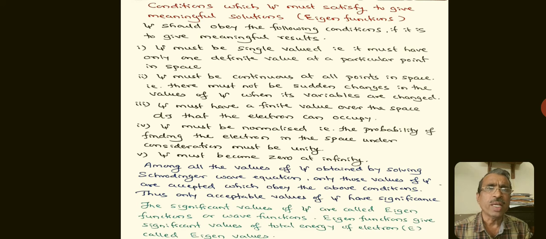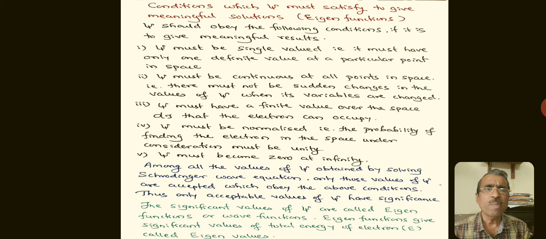Psi must be continuous at all points in space, that is, there must not be sudden changes in the values of psi when its variables are changed. Third, psi must have a finite value over the space d tau that the electron can occupy.